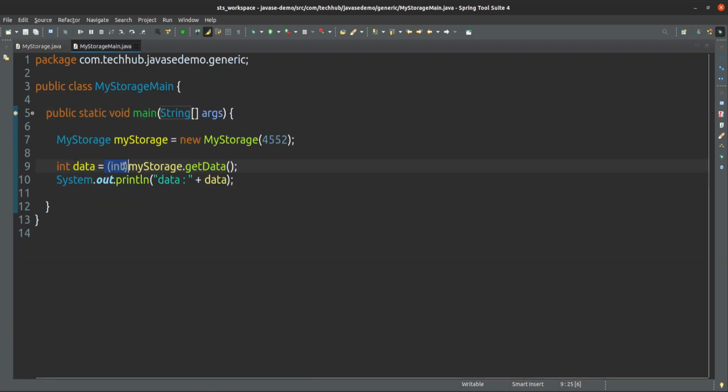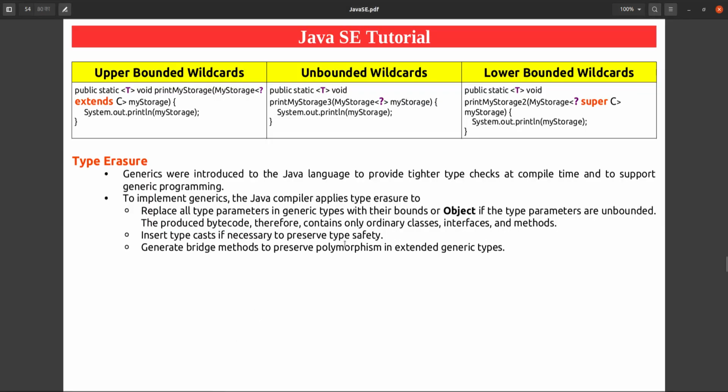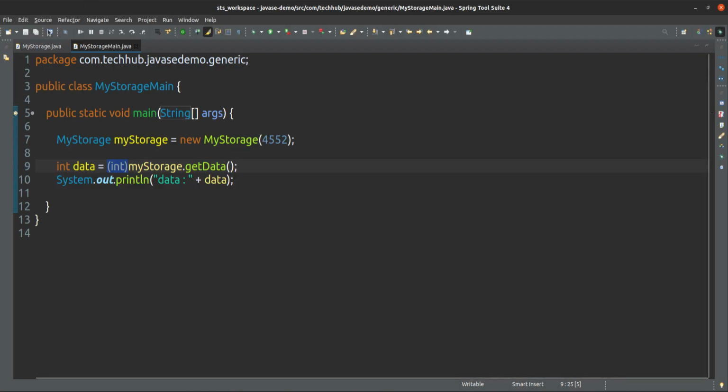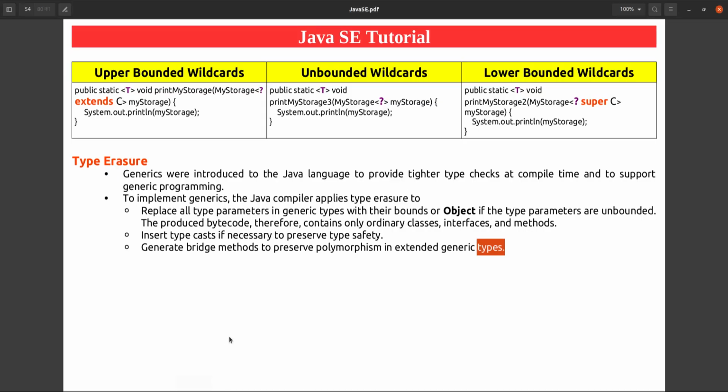Means here we were not using it, we were using this much only, but we have to do the typecast. So automatically your compiler will do this typecasting. Generate bridge methods to preserve polymorphism in extended generic types. Suppose super and sub classes we are defining, in that case your compiler will automatically take care and generate the bridge method. Okay, so this is all about type erasure.